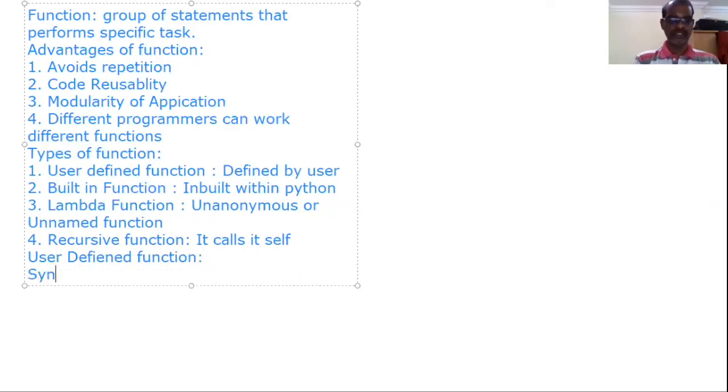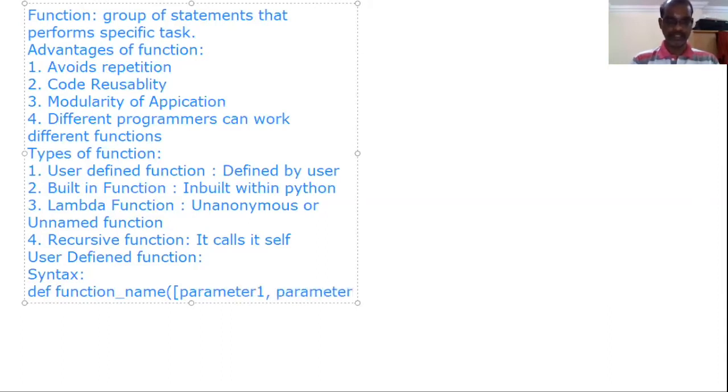As usual, first we will see syntax, then we can go for program. So first syntax is definition, then here should be function name. Within bracket we should have arguments or parameter. Parameter 1, comma, parameter 2, comma, so on up to... We can have so many numbers of parameters. Parameter n.